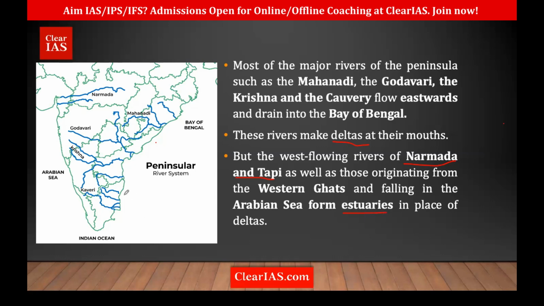And I told you, this is the shoreline of emergence, and here we have the shoreline of submergence. That means the shore here, the coastal line here, has sunk. It was believed that the Western Ghats was at the middle of this peninsula plateau, but then what happened?